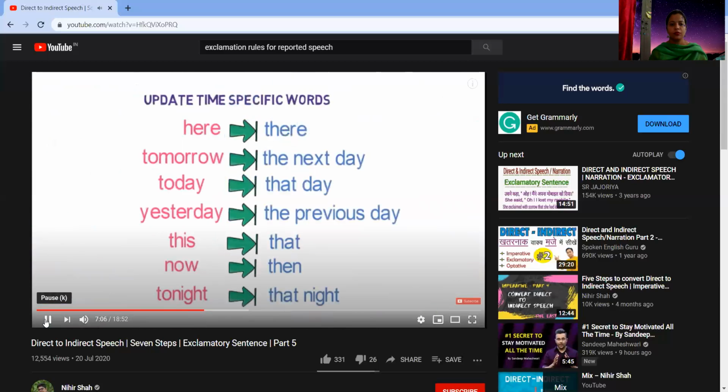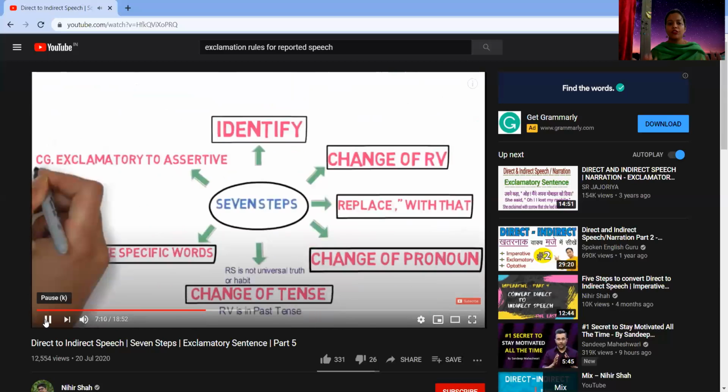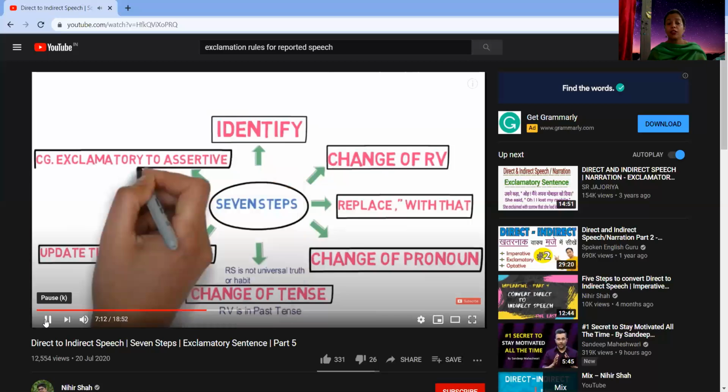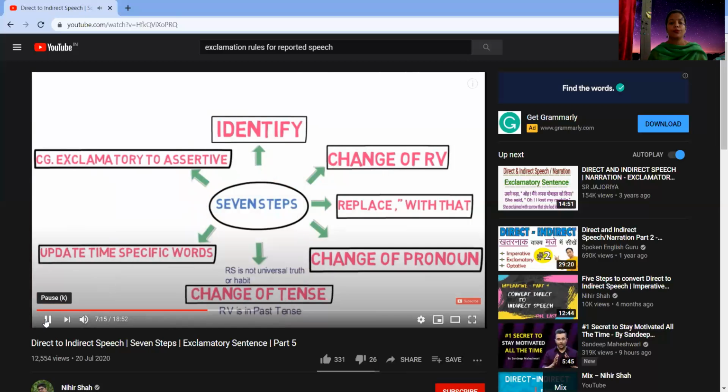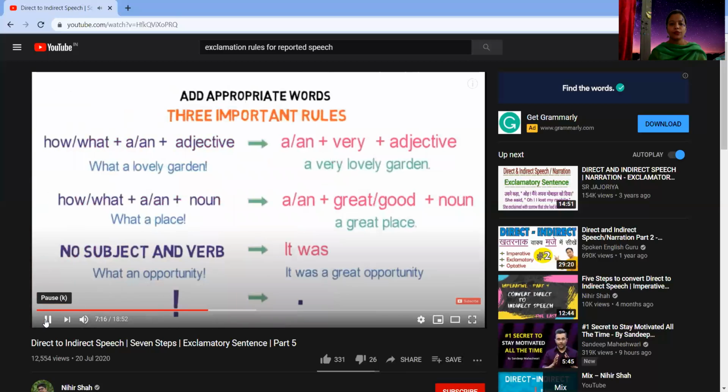Time denoting words will change as per this workflow. Step number 7, convert the exclamatory sentence to assertive. Here we need to add appropriate words if required to complete the meaning of the sentence and replace the exclamatory mark with a full stop or period.